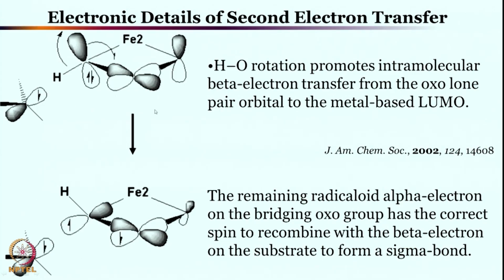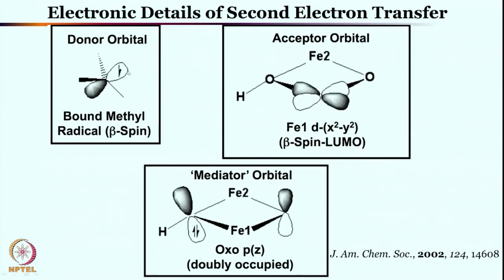So what is essentially happening from here, if you look, this is the CH3 radical, this is the di-iron center, this is the beta spin LUMO, that means the dx2y2 orbital for the iron 1 center. We are not looking at the iron 2 center. If you are looking at OH, 2 electrons over there, it will have to rotate. In any case, this is the 2 electrons. So this is single electron, this is 2 electron, it will have to rotate.